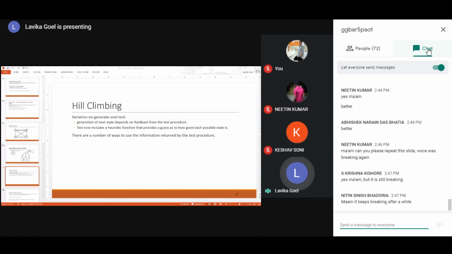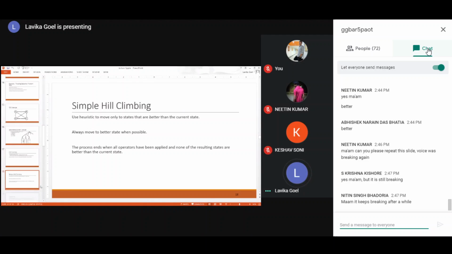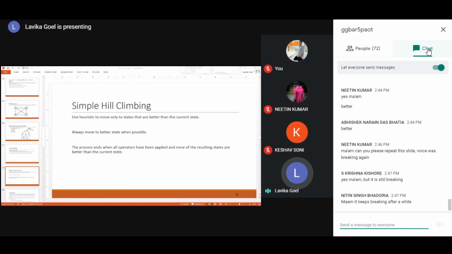So hill climbing selects the next state based upon the heuristic function. How do we select based on the heuristic function? We have 2 types of hill climbing: simple hill climbing and steepest ascent hill climbing. So let us see how hill climbing works.